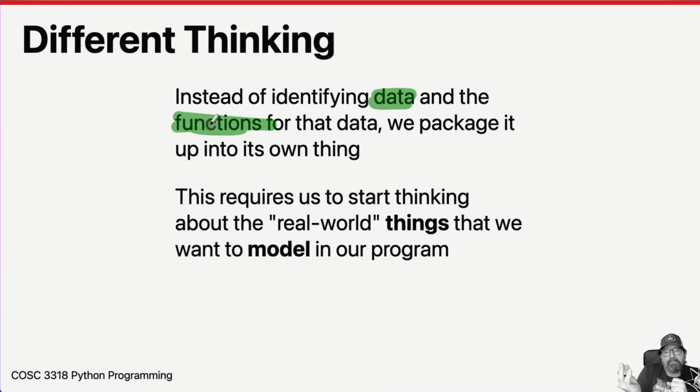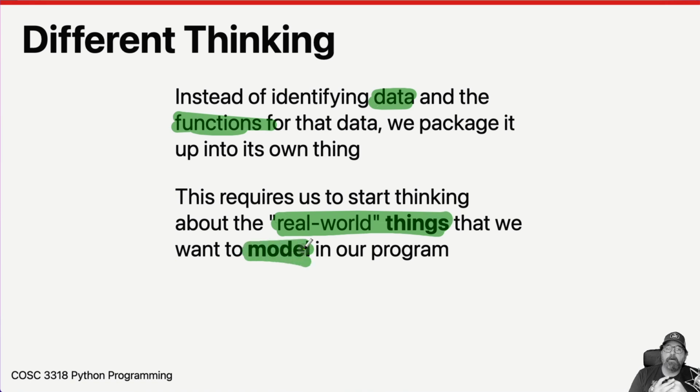An invoice, my credit card bill, a credit card transaction. All of those things are real things in the real world. These are known as real world things. And if I create classes, if I create things which model those, then that is modeling our program.